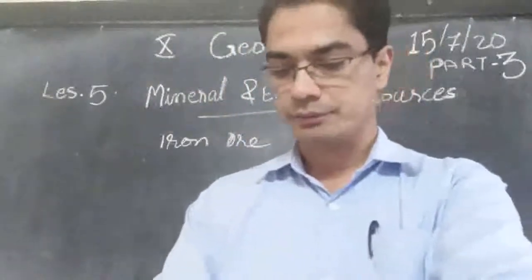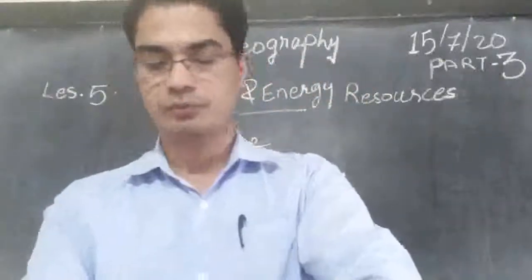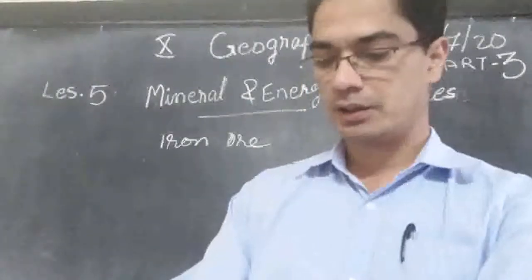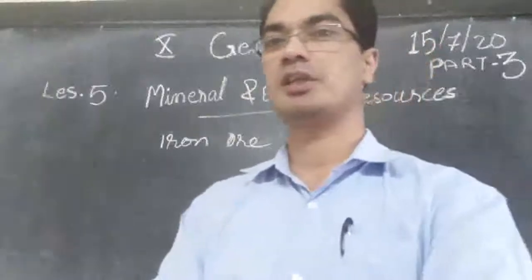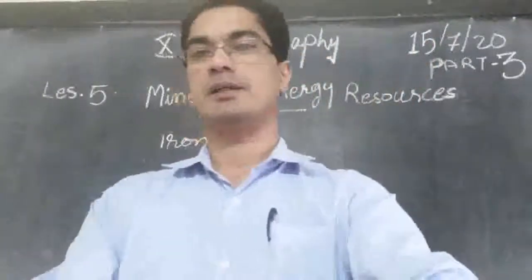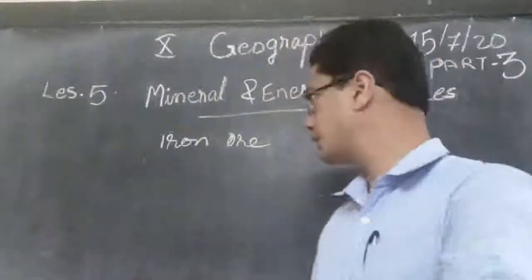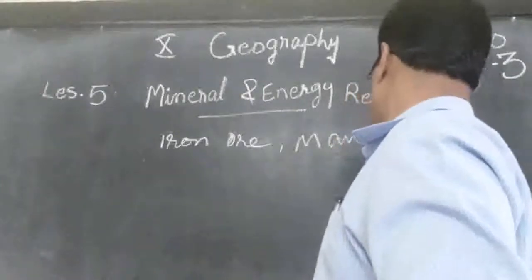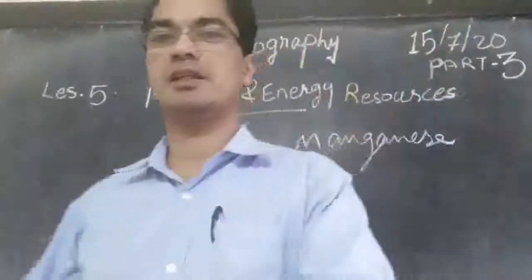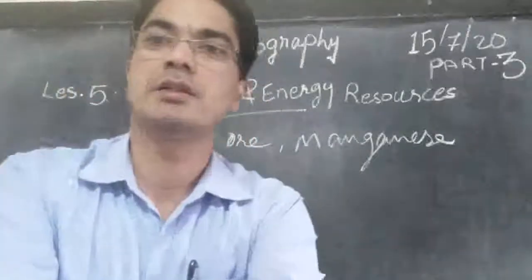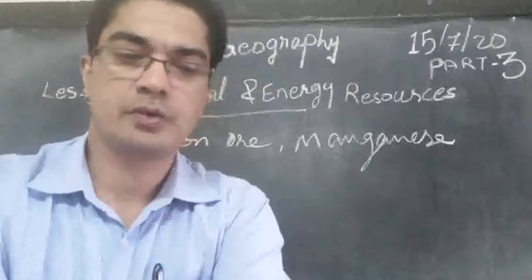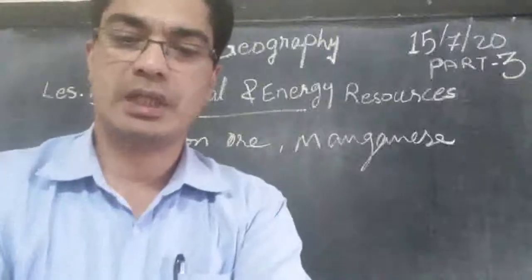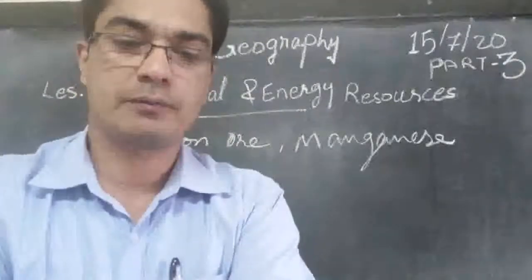And the only unit in Karnataka which is used for 100% exporting is Kudremukh, and there it is sent by pipeline. So try to remember all this speciality. Then the second type of ferrous mineral is manganese. Manganese is another mineral which contains iron. Manganese is mainly used in the manufacturing of steel and ferro-manganese alloy.